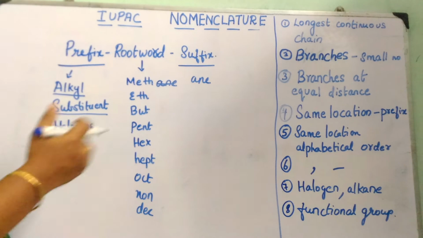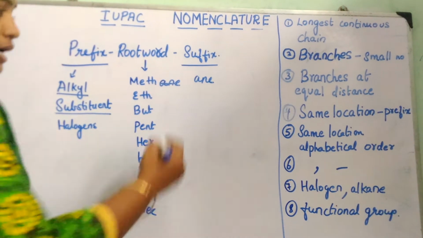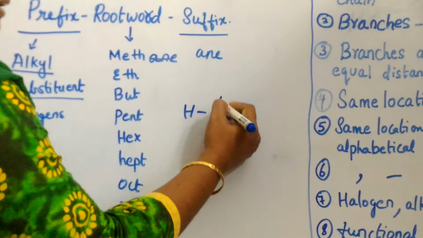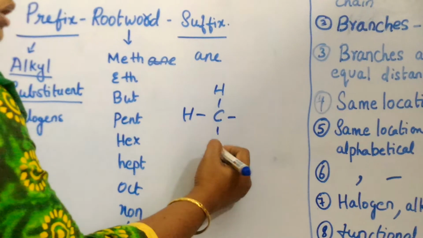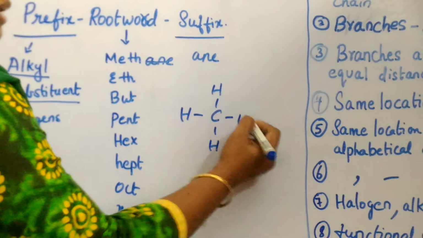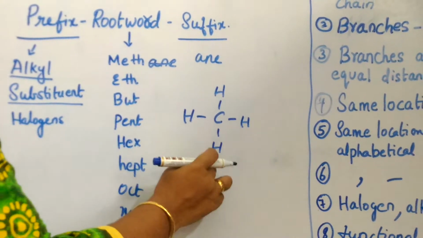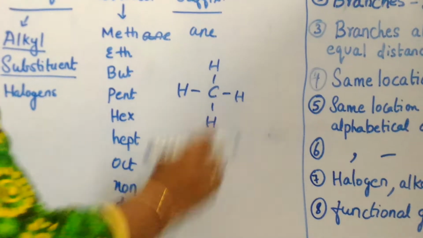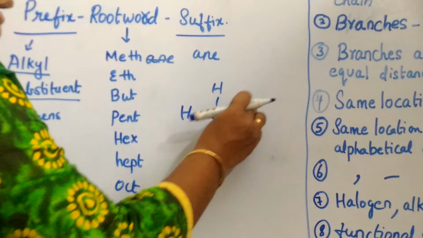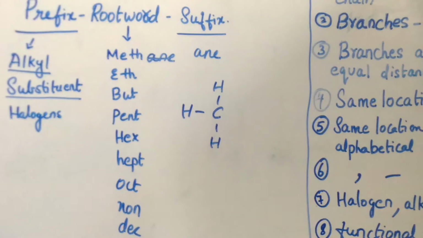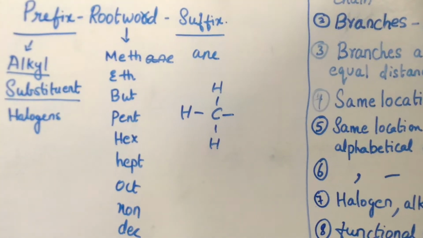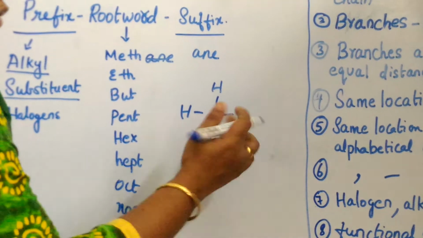Alkyl and alkane, what is the difference between them? If I say a compound is an alkane, it has all the valencies of carbon satisfied with hydrogen or another carbon. If one valency remains unoccupied, such a group is called an alkyl group.